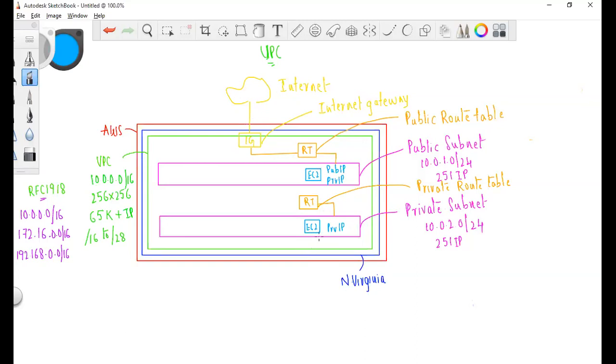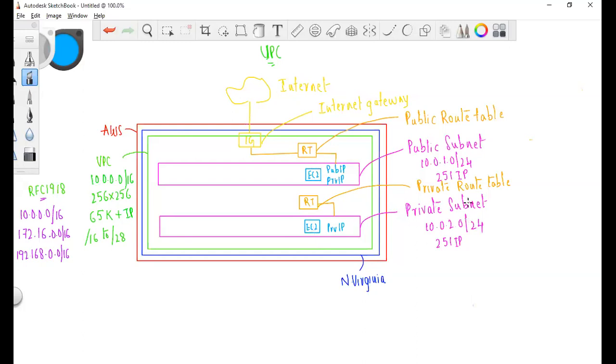Okay, fine. It's fine that I should not be able to access the internet. I have an application here and I have a database here. Maybe I have installed a database engine and now I want to go for an update. If I want to go for an update, obviously this machine should have internet access.